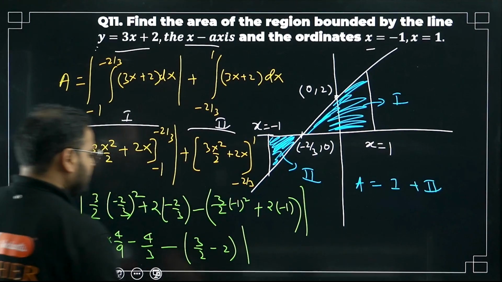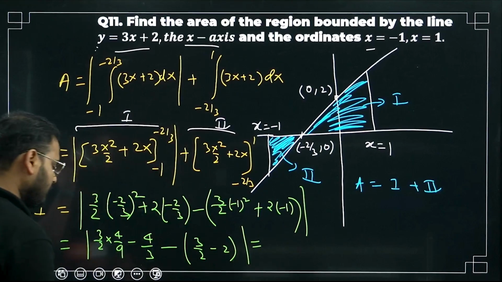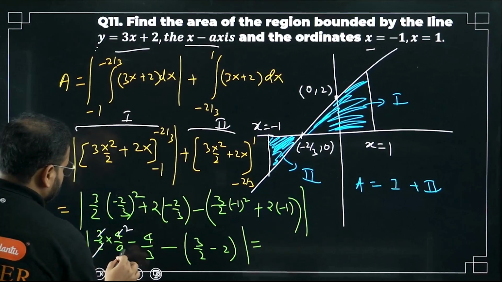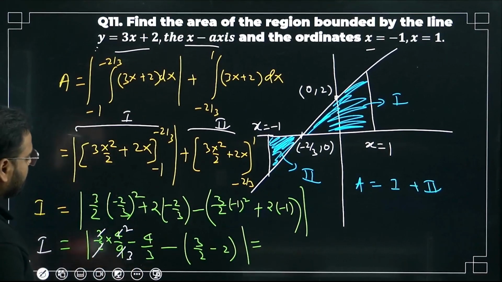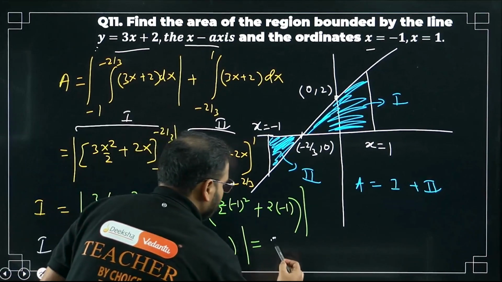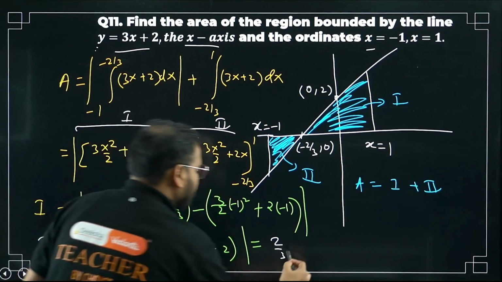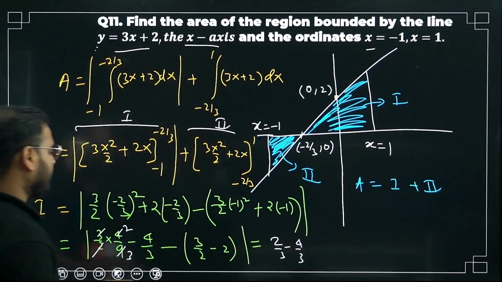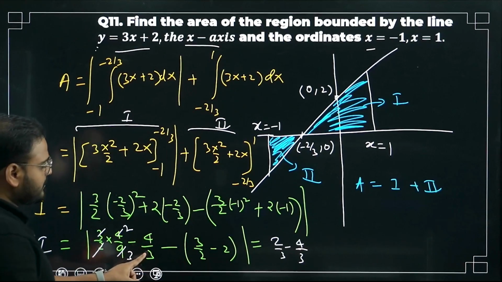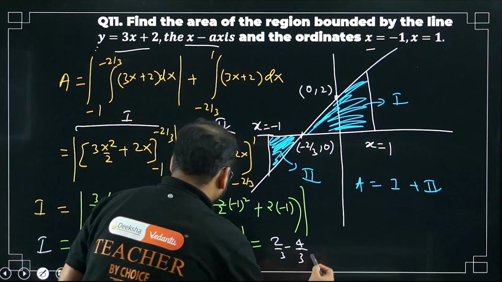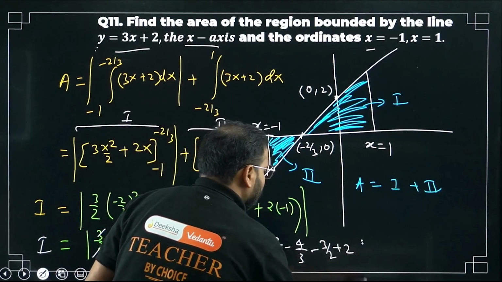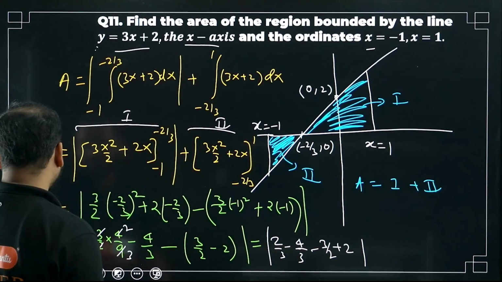So what I'm getting for this, please check. If I open it, I'm going to get this as, cancel this, 2 times 2 is 4, 3 times 3 will be 9. So 9, 2 by 3 is here. I can expand this. I get 2 by 3 minus 4 by 3. This is only the first 2 terms. 2 by 3 for the first term, second term is minus 4 by 3. Take the minus sign over here. So minus 3 by 2 and plus 2. Put a modulus over here.